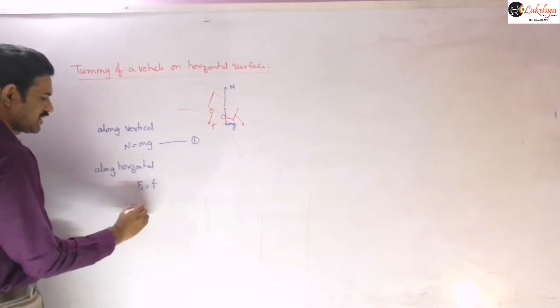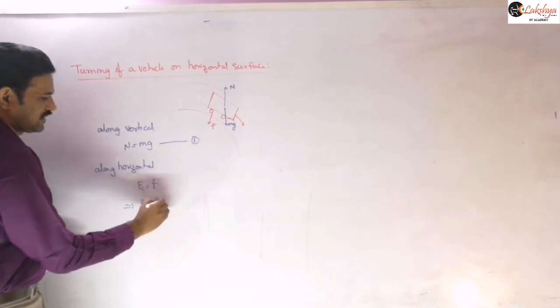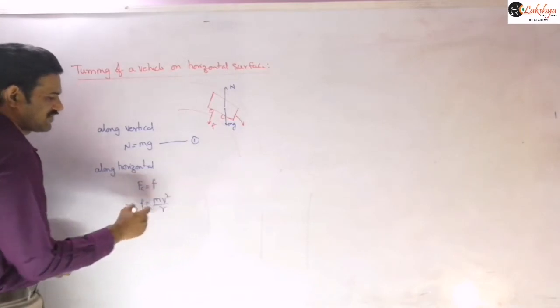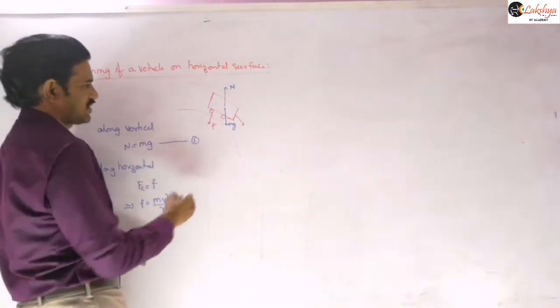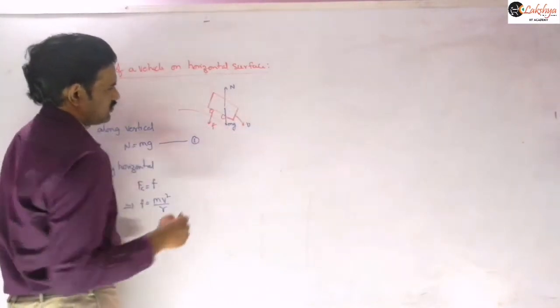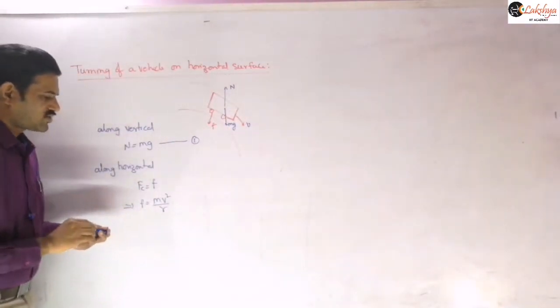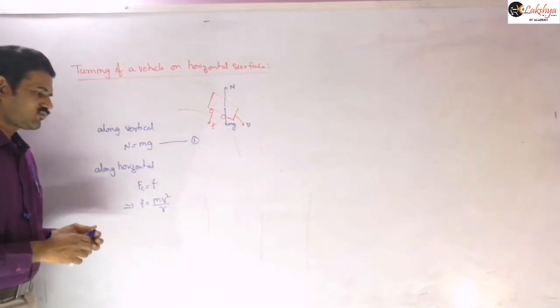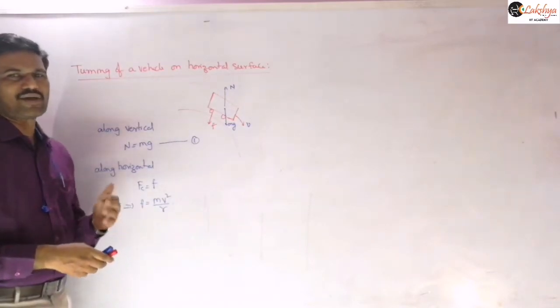So that implies friction is equal to mv square by r, where r is the radius of curvature of the circular path and v is the velocity with which it is moving, right?